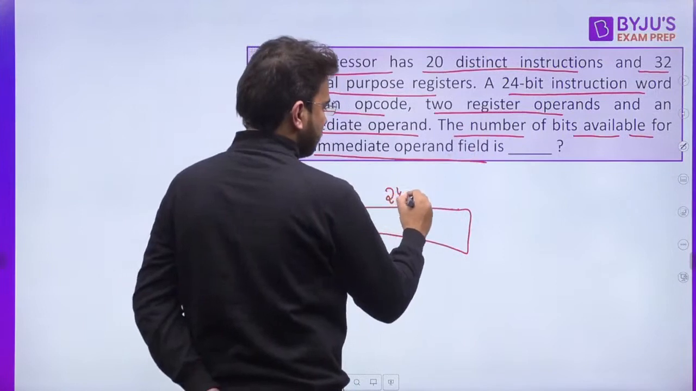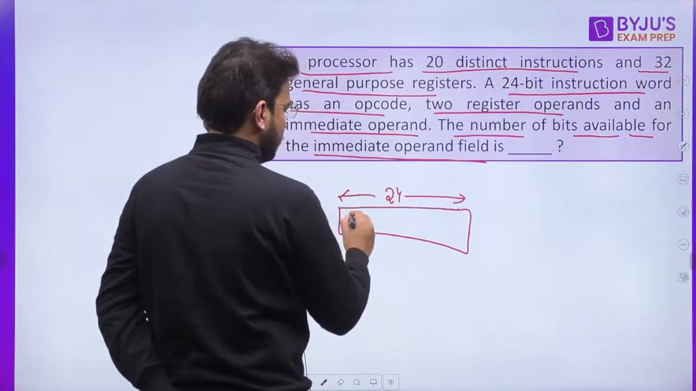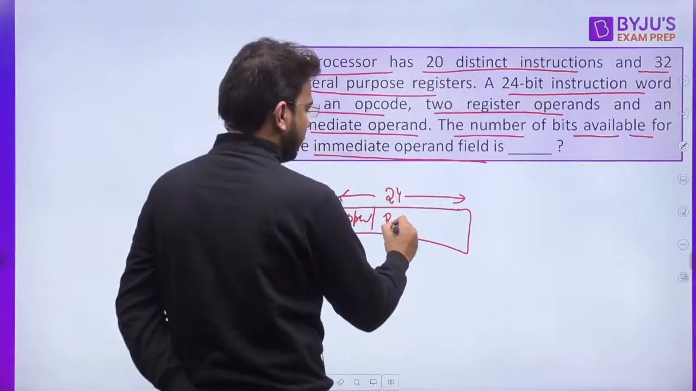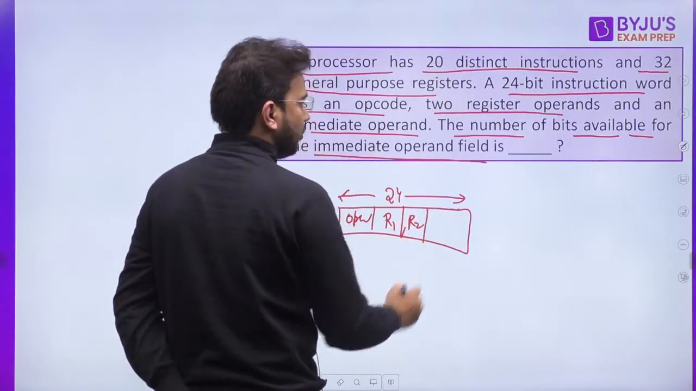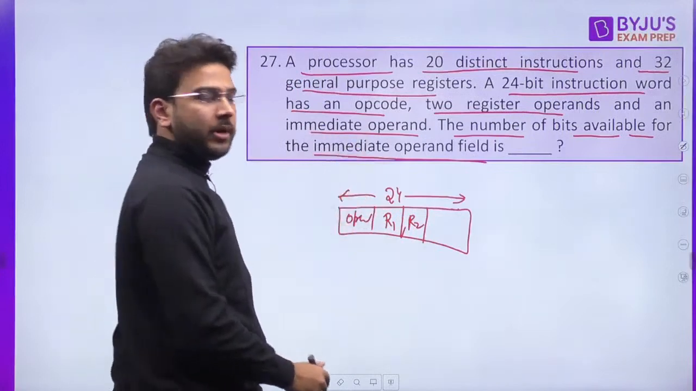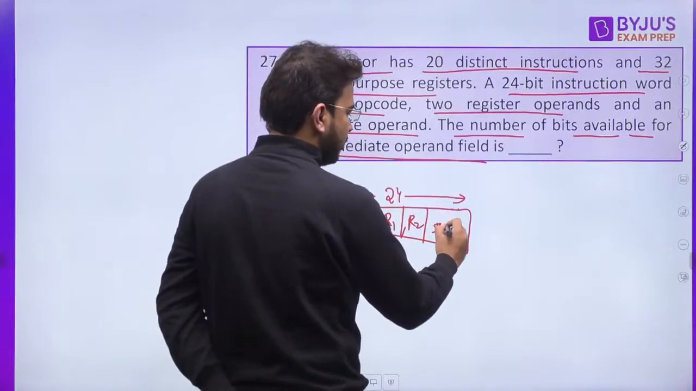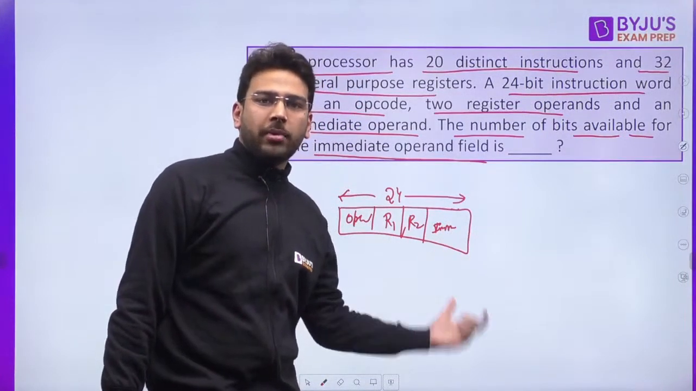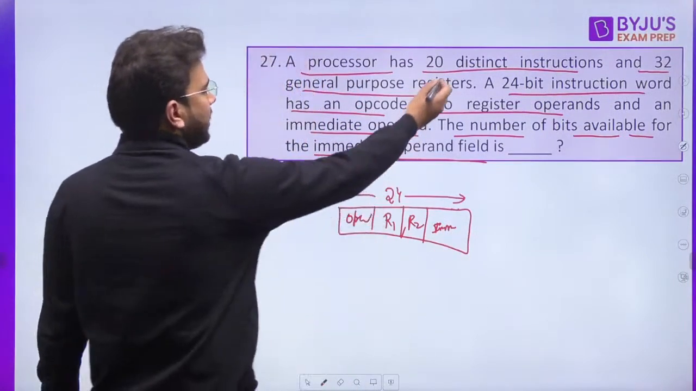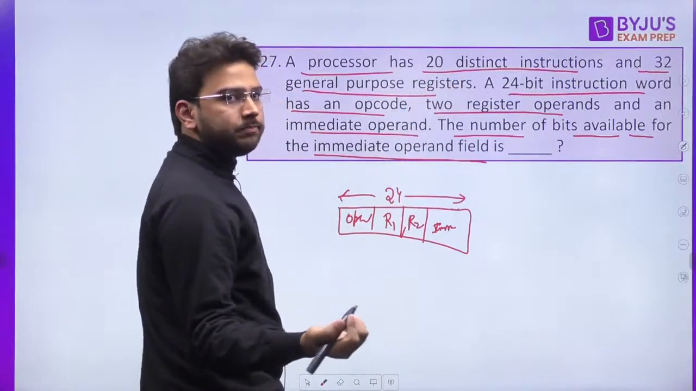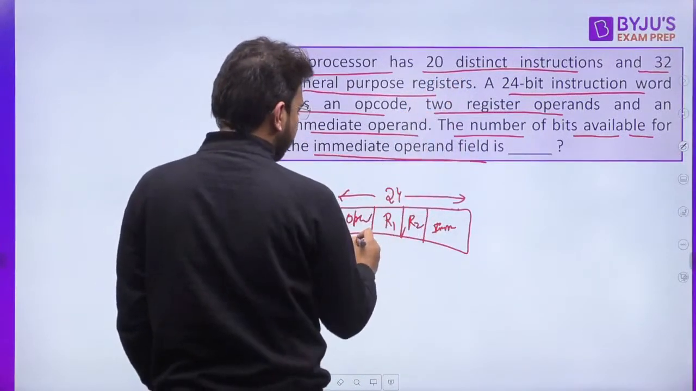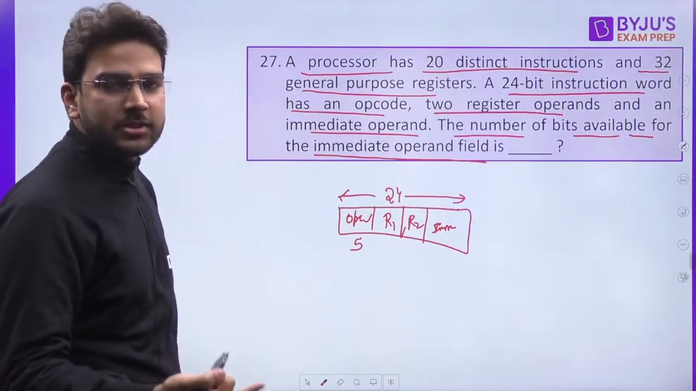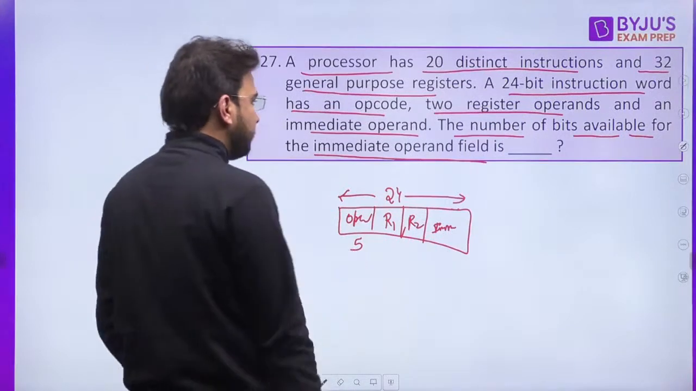24-bit instruction, you have the opcode field. Apart from that, you have 2 register operands, R1 and R2, and then you have this immediate operand field, and you have to find the number of bits required for it. Clear? So 20 distinct operations. How many bits for opcode? 5 bits, because if it is 4 bits, you can have a maximum of 16 distinct instructions. Here it is 20, so 5 bits.